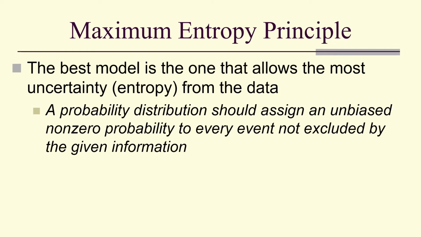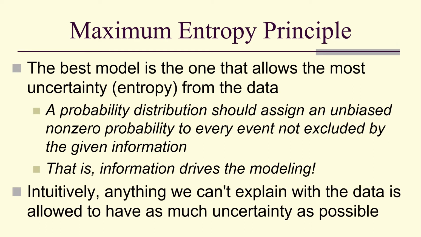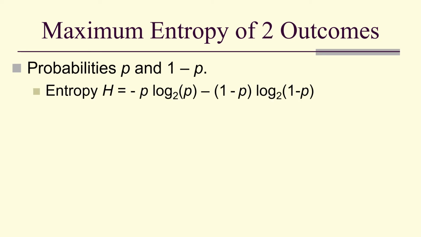So a probability distribution should assign an unbiased, non-zero probability to every event not excluded by the given information. Information is going to drive our models. Intuitively, we're saying that anything we can't explain with the data is allowed to have as much uncertainty as possible. So let's look, for example, at two outcomes, which would have a probability of p or 1 minus p.